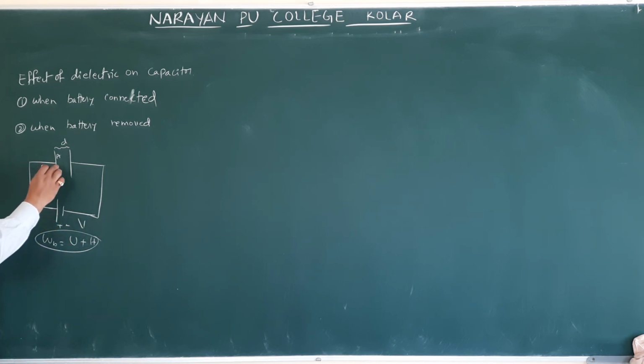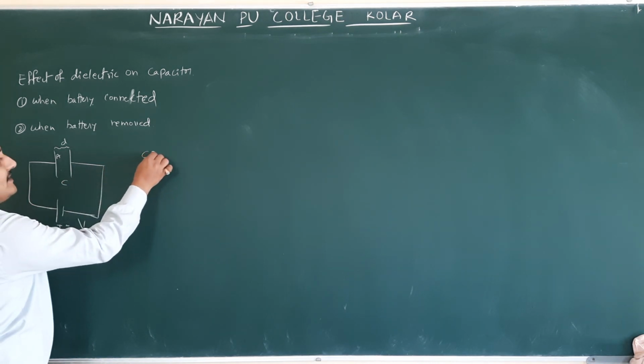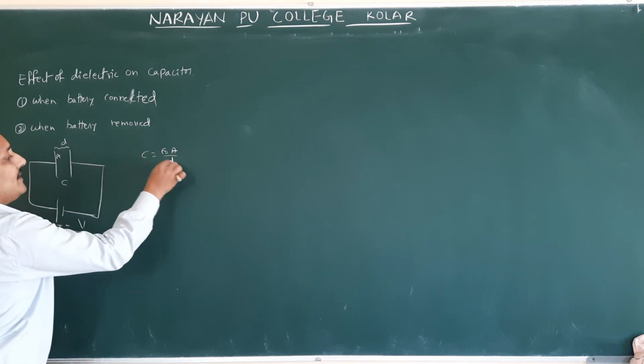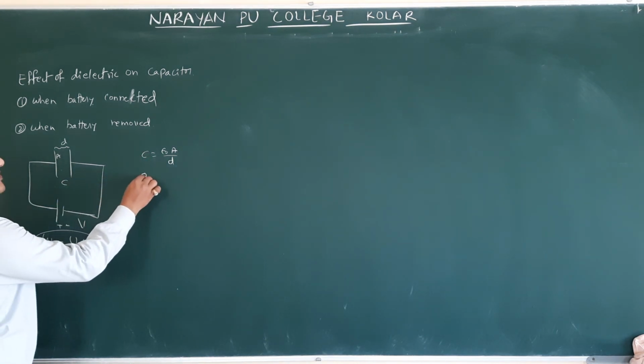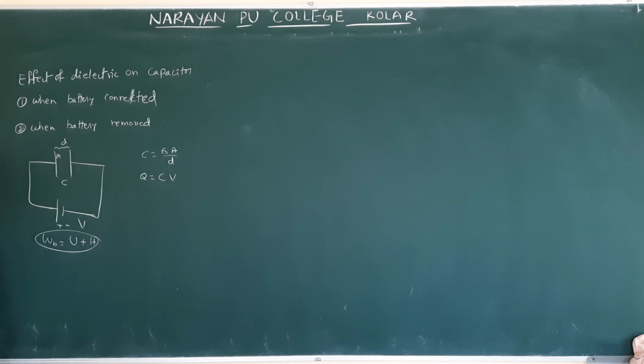Now we are going to write the general equations. If the capacitance is C, what is the C formula here? C is equal to epsilon naught A by D. Whenever the battery is connected to a capacitor, in between the two plates air is there, not a dielectric. After introducing the dielectric, we will see how these equations change. So this is nothing but C, and the charge that enters is Q equal to CV.